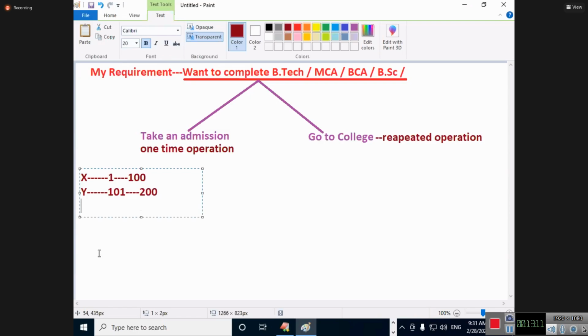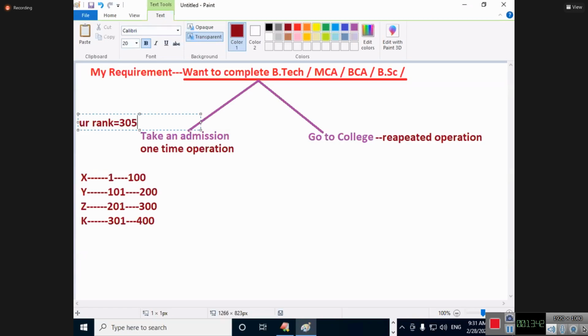To get an admission in Y college, it is 101 to 200. There is a Z college, 201 to 300, for example. There is a K college, 301 to 400 is the ranking slot. Tell me, what is your rank? Your rank is equal to, for example, 305, assume.